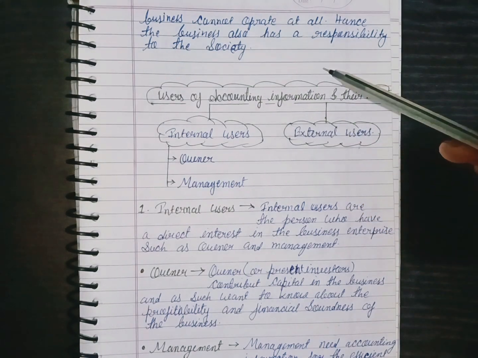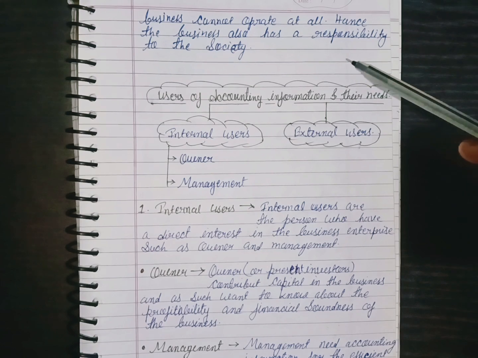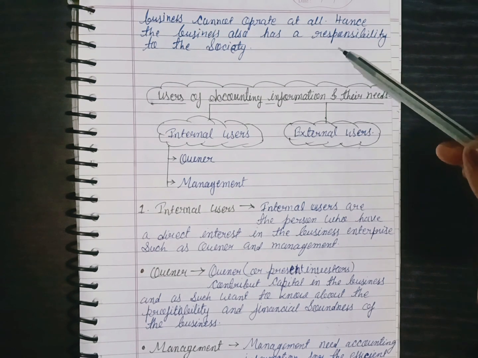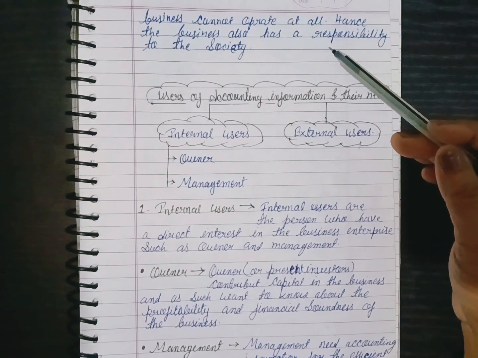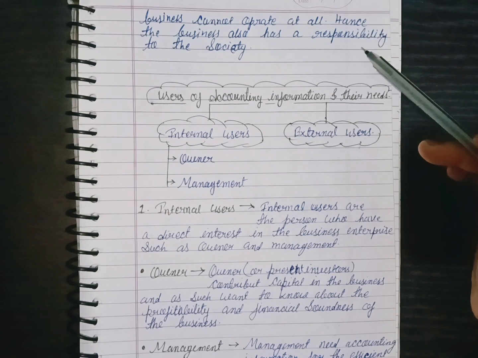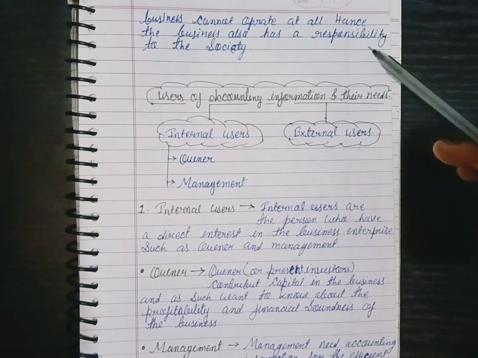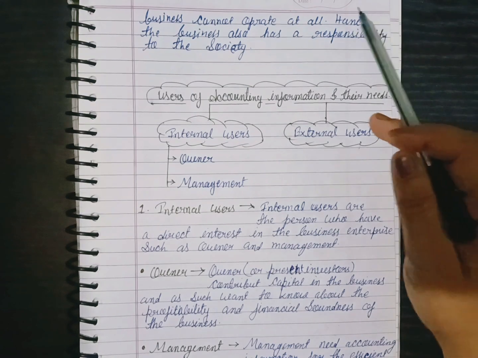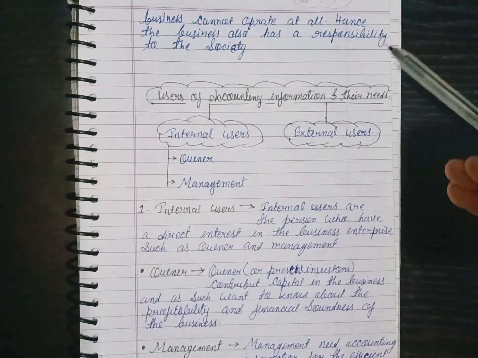It means society also provides us facilities, am I right? And we should return something to society. So we have a responsibility to provide something for society. So this is all about the subfields of accounting.